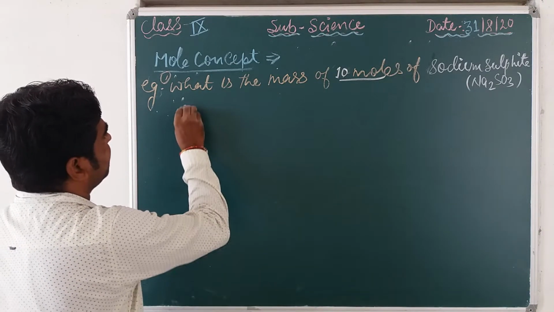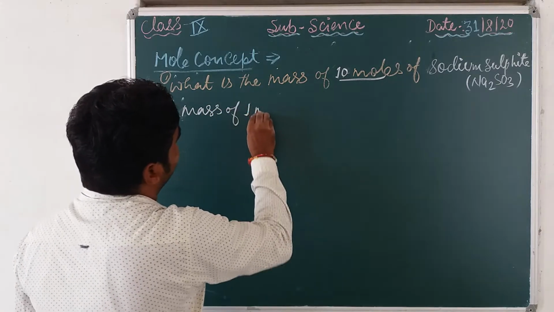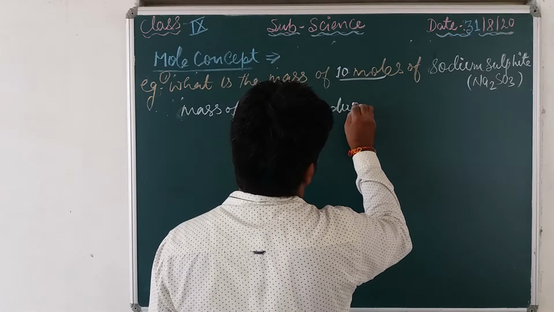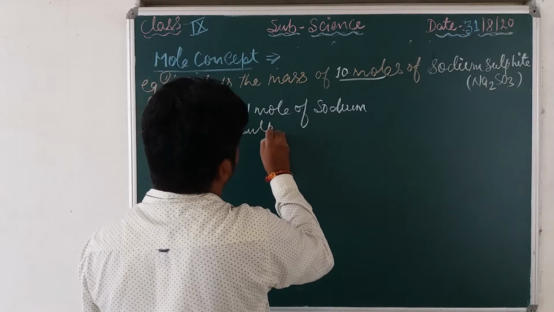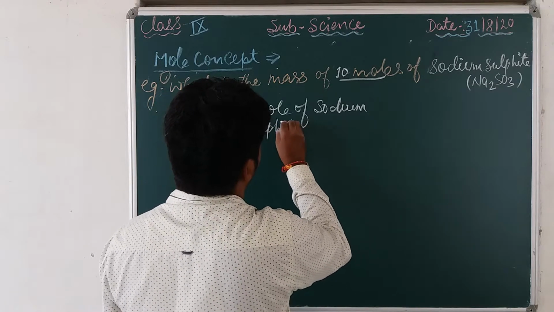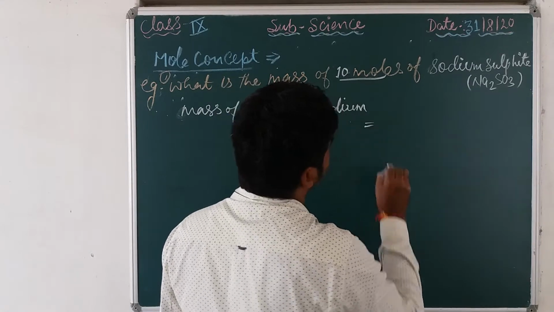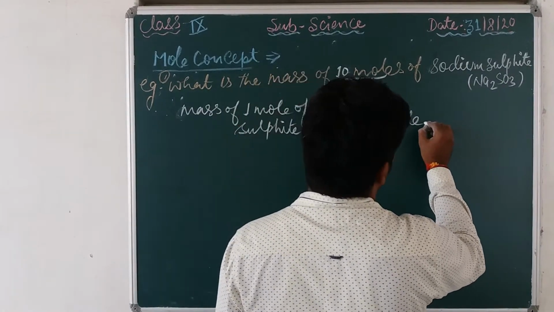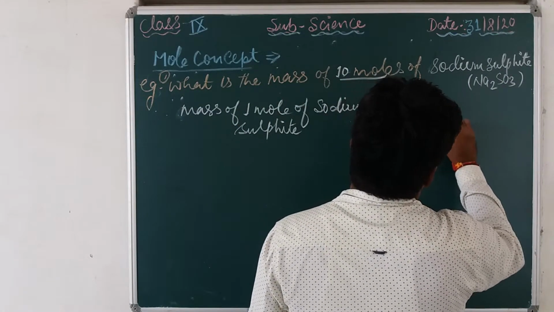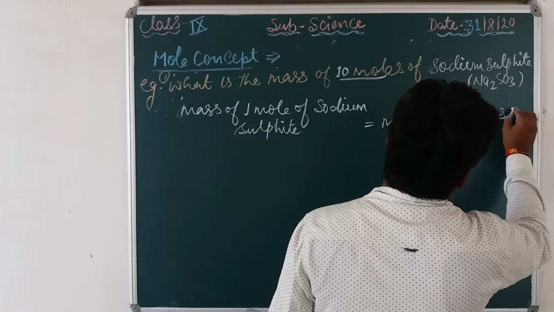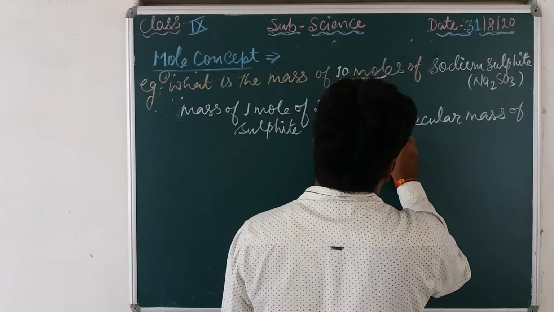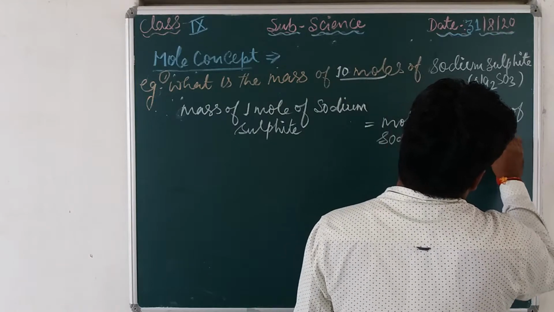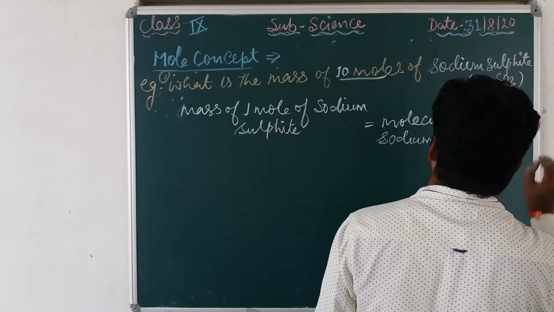So now let's restart. Mass of 1 mole of sodium sulfate is equal to the molecular mass of sodium sulfide in grams.